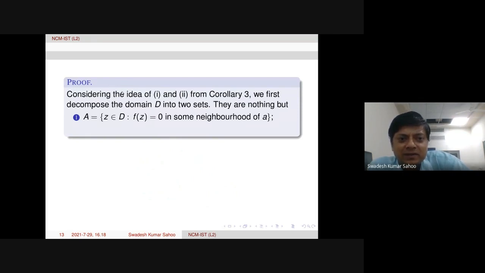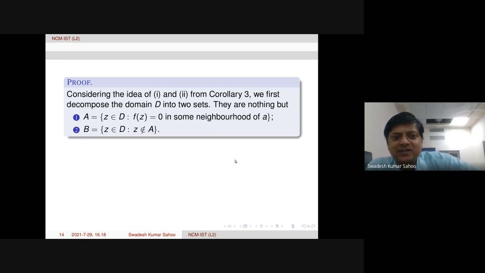Now, we need to consider the idea of the previous corollary, that zeros are isolated. First we decompose the domain into two sets. The first set is A, where f is 0 in some neighborhood of a point.